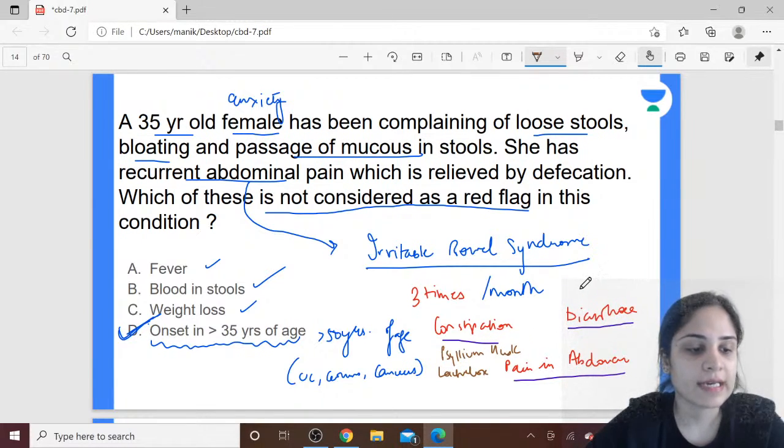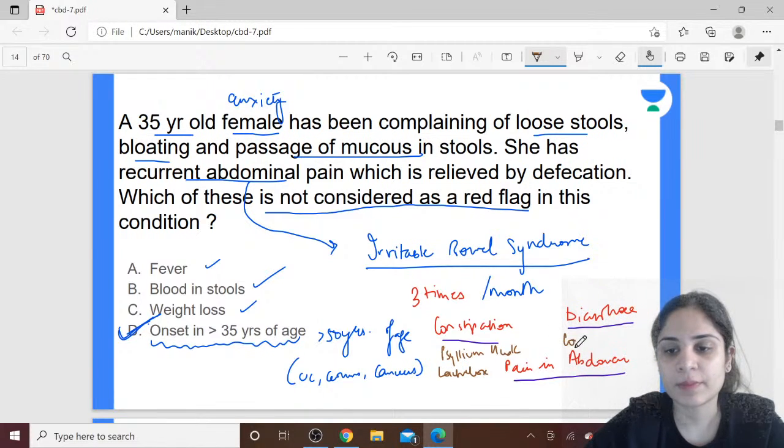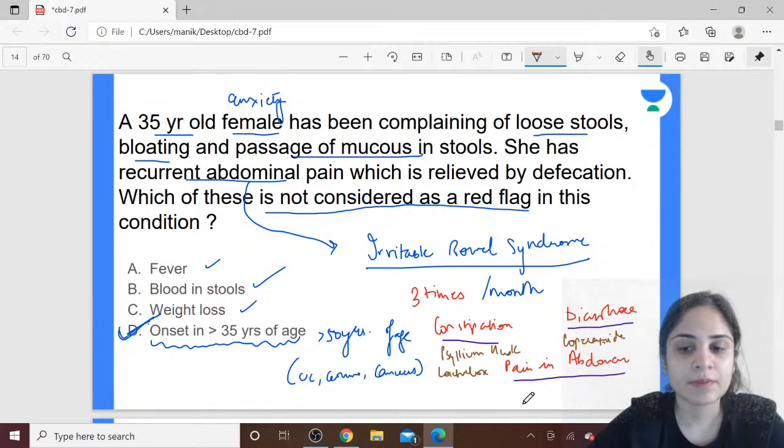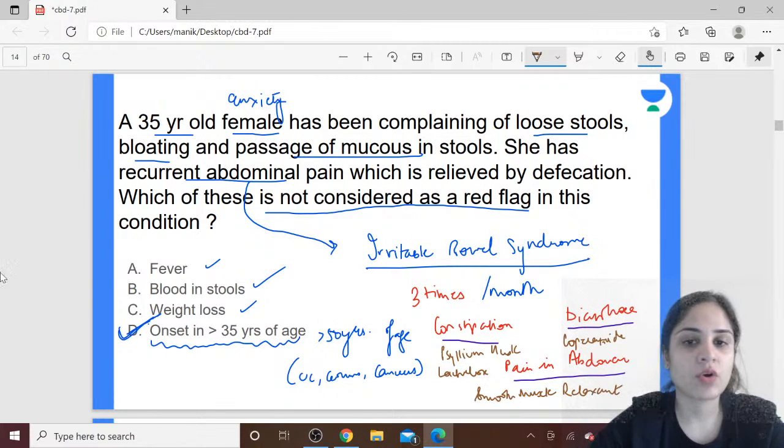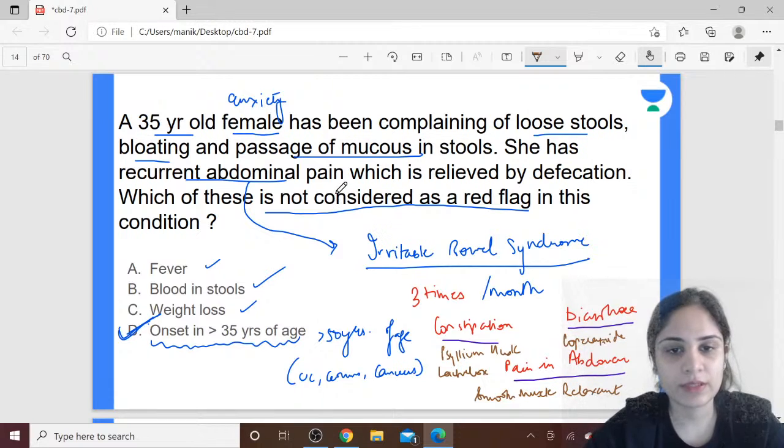For diarrhea, what can you give? For diarrhea, we can give loperamide to the patient. And for pain in abdomen, what can we give? For pain in abdomen, we can give them a smooth muscle relaxant. Any kind of smooth muscle relaxant like cyclopam will help in reducing the pain of the patient. So this is all about irritable bowel syndrome that you need to know.